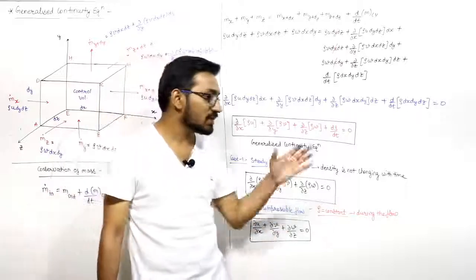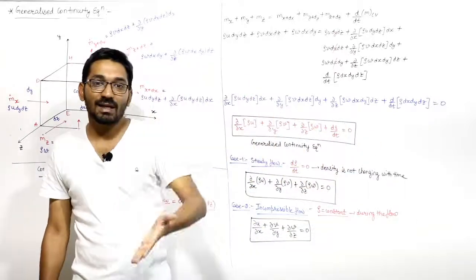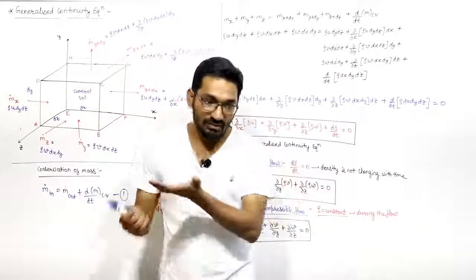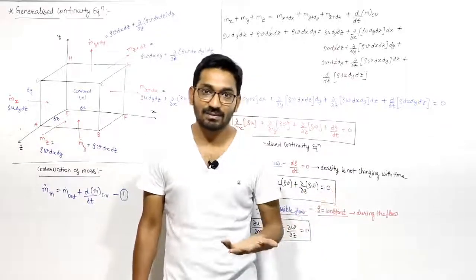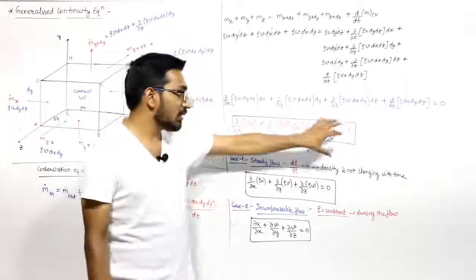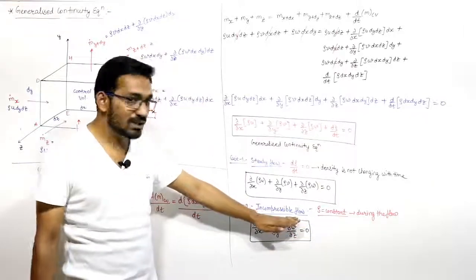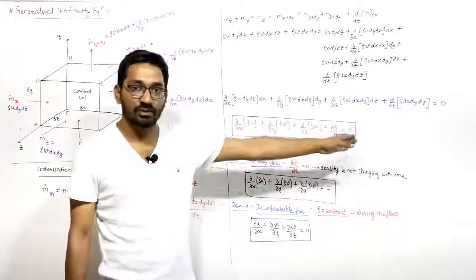I am saying density is constant through the flow, but there may be the case that velocities are a function of time. Some other fluid parameters, motion parameters will be a function of time. It may be the case, right? Flow is not steady. Based on only one term, you cannot say that if the flow is incompressible, then the flow is steady also. No, this is not the case.